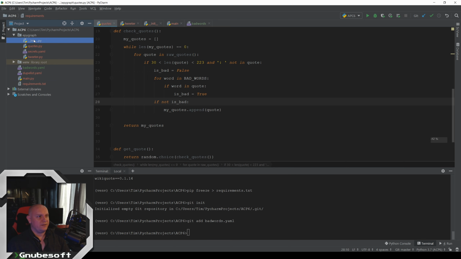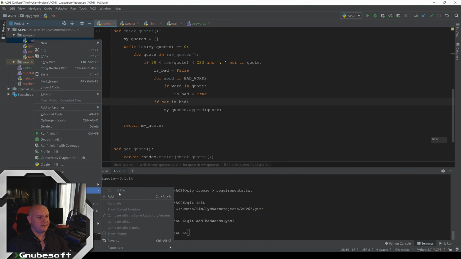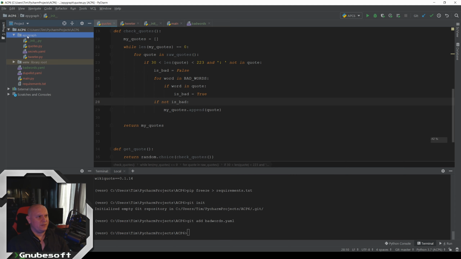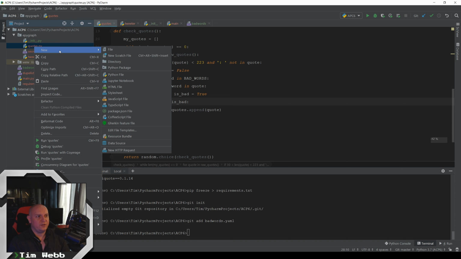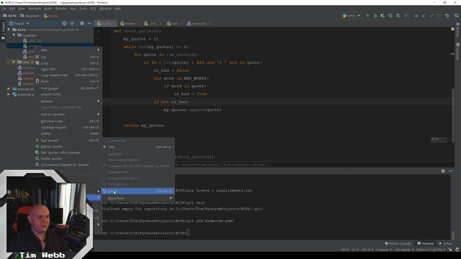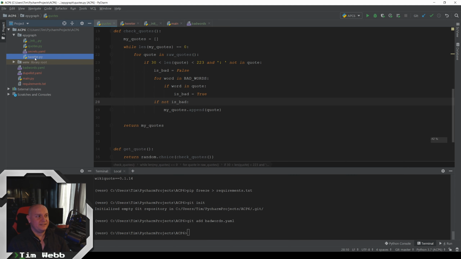So we can manually do that, git add. It would actually be faster to do this whole directory, but I don't want to add the secrets. Remember, we don't want our secrets file to be on our Git repository because then we're giving away our API codes. And most Gits like GitHub want you to have publicly viewable Gits, and you don't want your secrets out in the open like that.